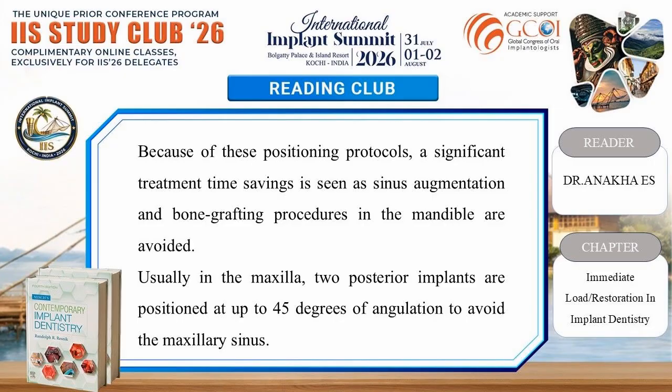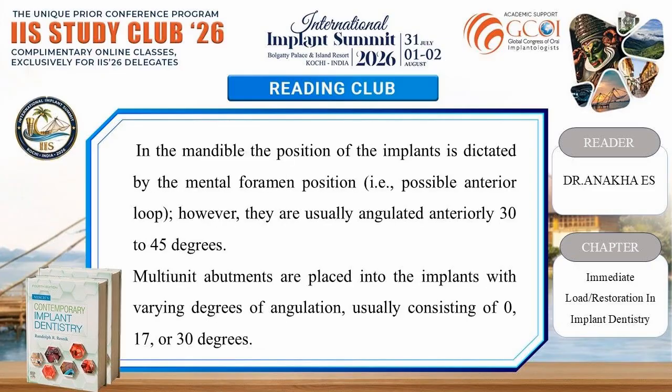Usually in the maxilla, 2 posterior implants are positioned at up to 45 degrees of angulation to avoid the maxillary sinus. In the mandible, the position of the implant is dictated by the mental foramen position, that is, the possible anterior loop. However, they are usually angulated anteriorly 30 to 45 degrees. Multi-unit abutments are placed into the implants with varying degrees of angulation, usually consisting of 0, 17 or 30 degrees.